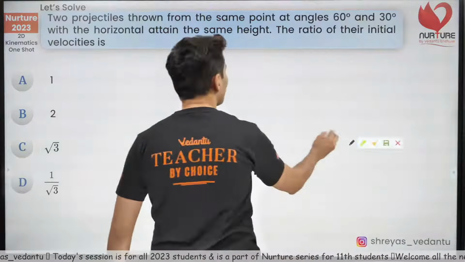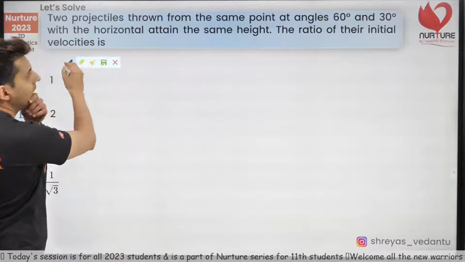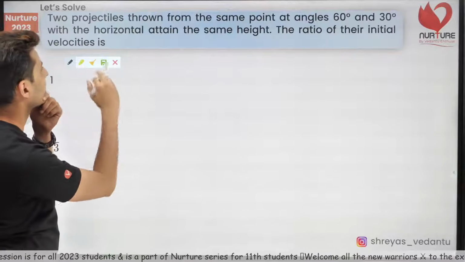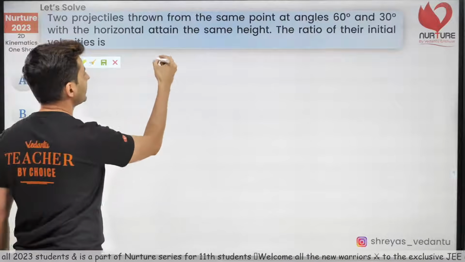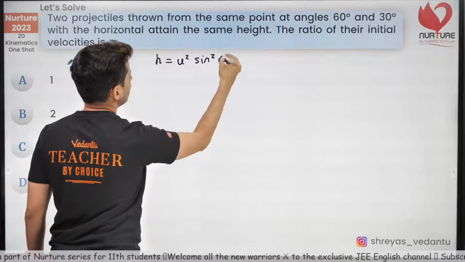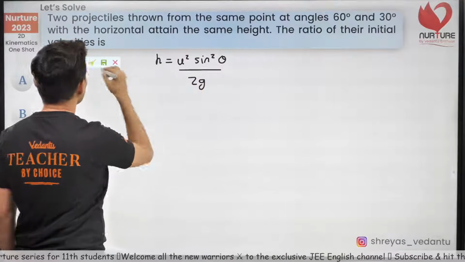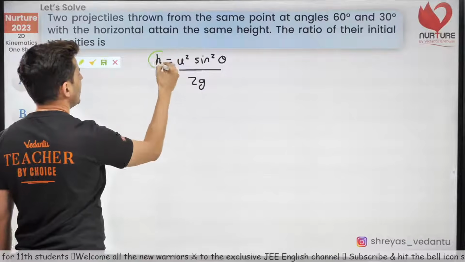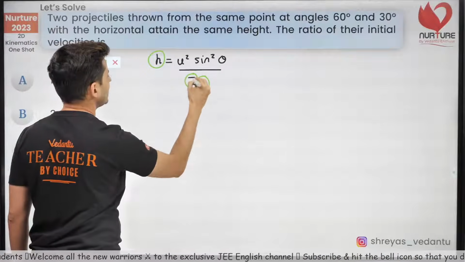Alright, so here is what you need to do. 60 and 30 degrees. What is the ratio of the initial speed? What is the formula for height? It is u square sine square theta by 2g. Now, according to the given question, h is the same, 2 is a constant, g is also the same.